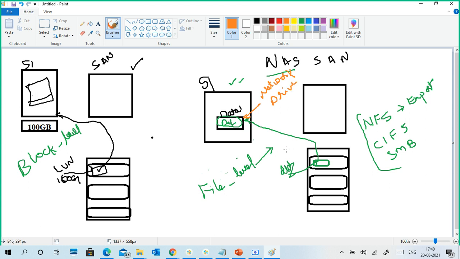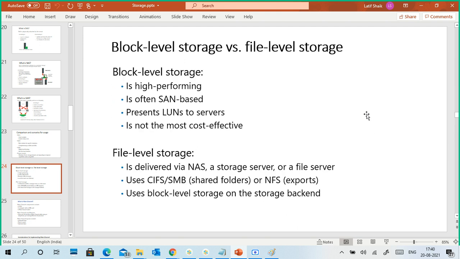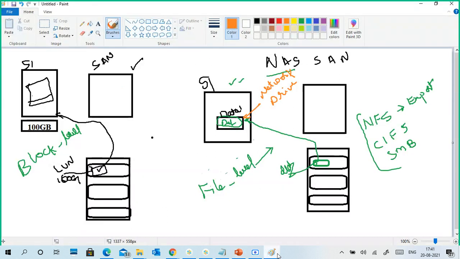This kind of technique we call NAS. Here it is normal Ethernet, very low cost. It is a file level type of storage. And there is a last point: NAS can use block level storage on the storage backend. Whether it is a file or folder, it is stored on a hard disk, right? So you can access a block level storage and share a folder from it, and then it becomes file level storage.